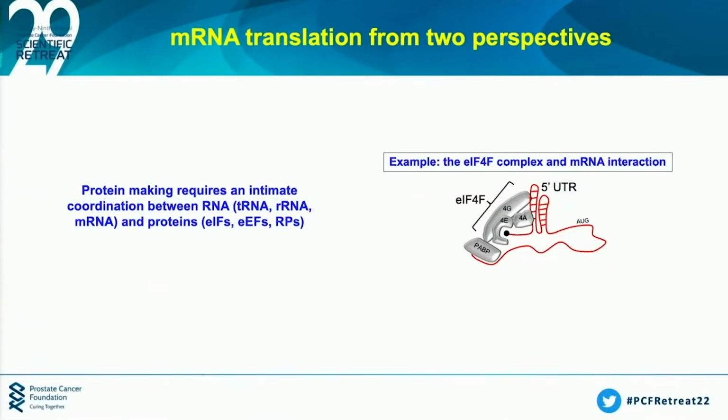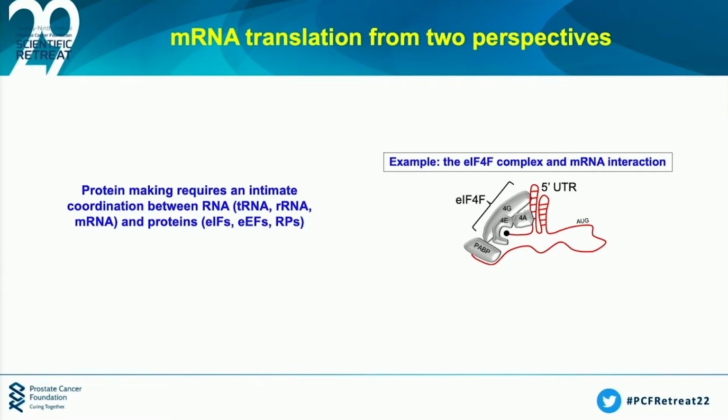So my laboratory is focused on understanding the core mechanisms by which the process of mRNA translation can actually drive prostate cancer initiation and progression. And we seek to do this at a deep mechanistic level. The way we look at translation, it's really a complex dance between the protein components that enable translation and the RNA components.